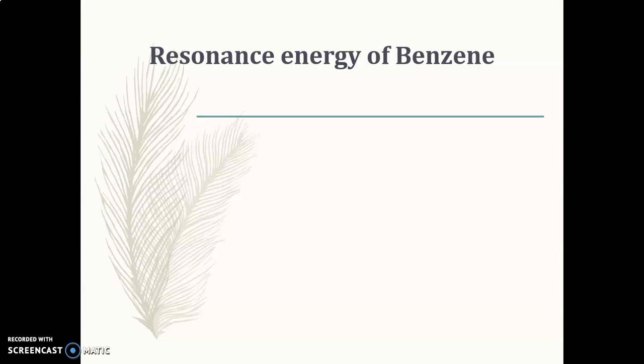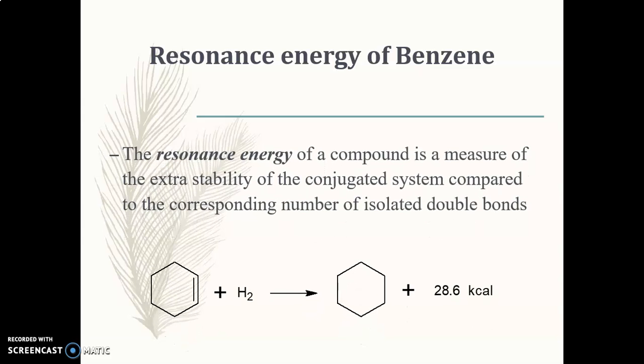Now, what is the meaning of resonance energy? Before that, we have seen what resonance is. What is the meaning of resonance? If we write two or more structures for a single compound by keeping all the atoms at fixed positions and only changing the double bonds present in the given atoms, that is known as a resonance structure.